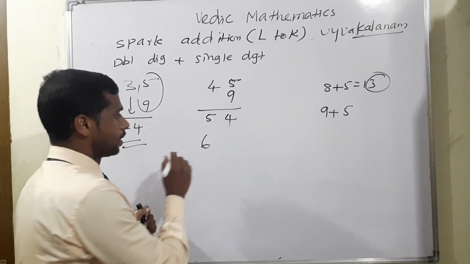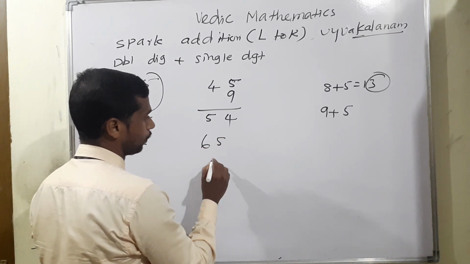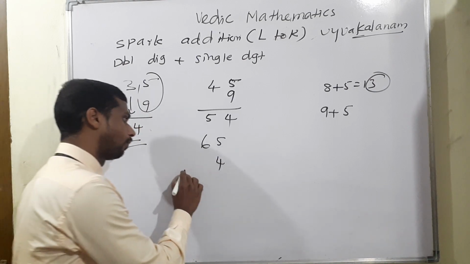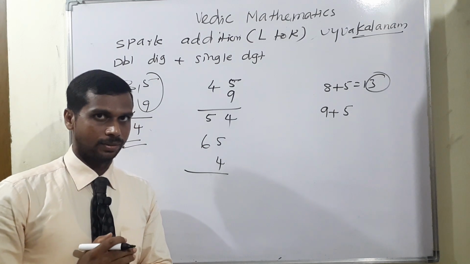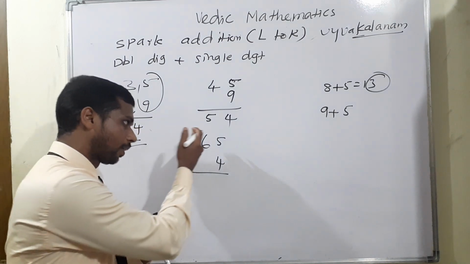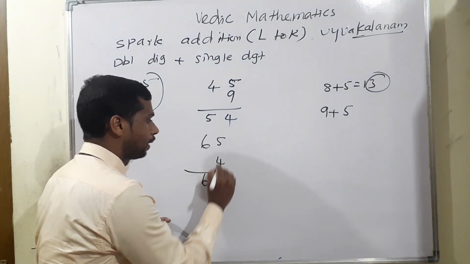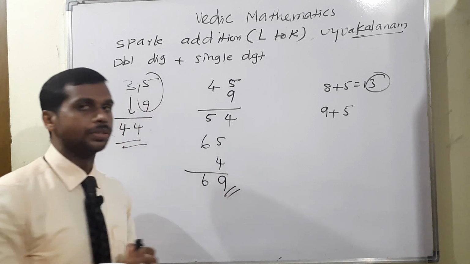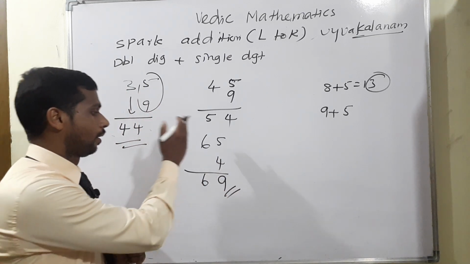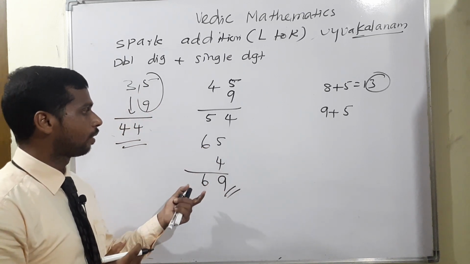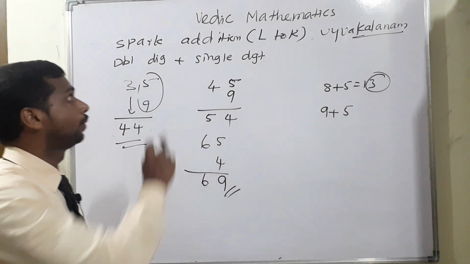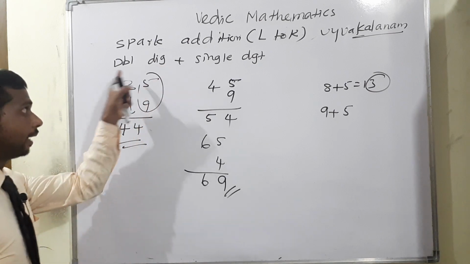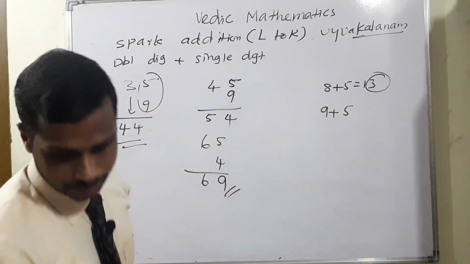65 and 4 is there. Now look very carefully. End number not more than 10. So such a type of case, you can write 6 as it is. 5 plus 4 is equal to 9. This is your answer. So have confidence in the difference of more than 10 and below 10. I am moving to next type, double digit plus double digit.